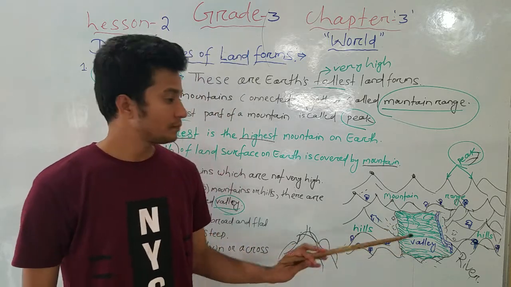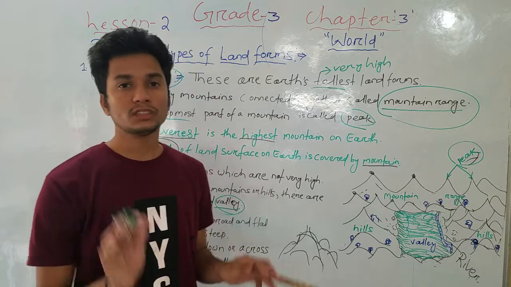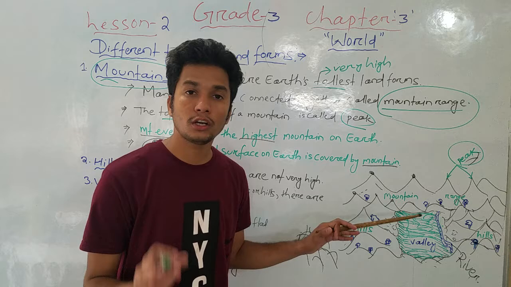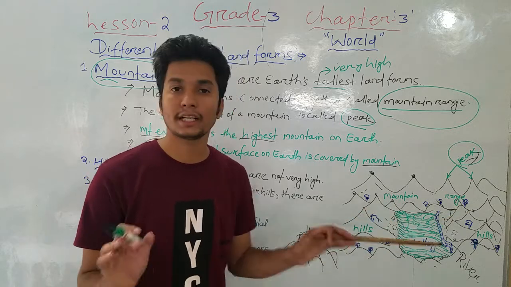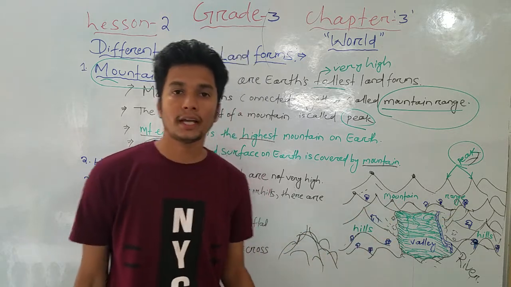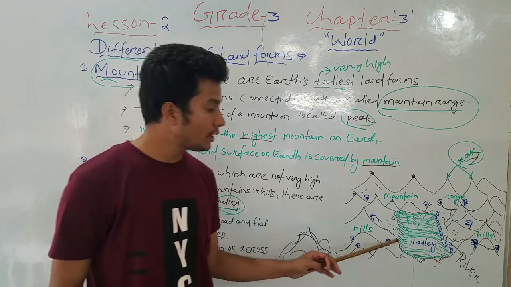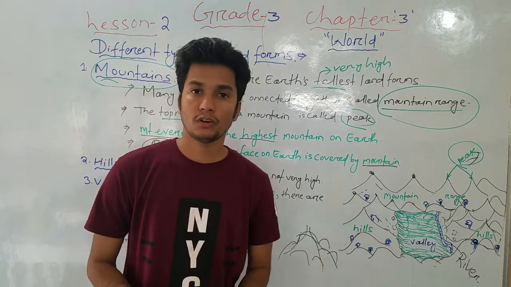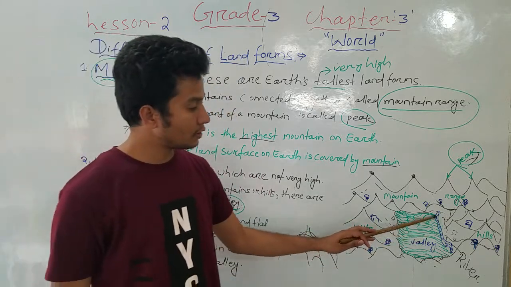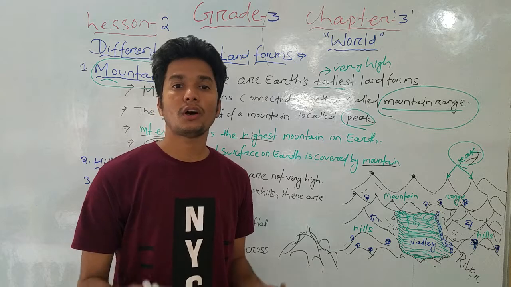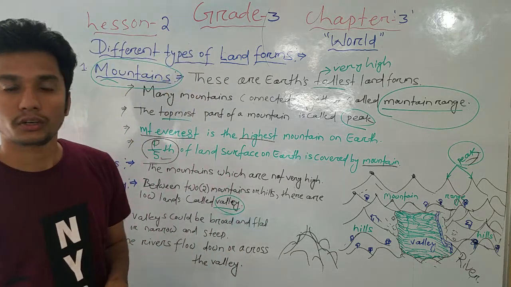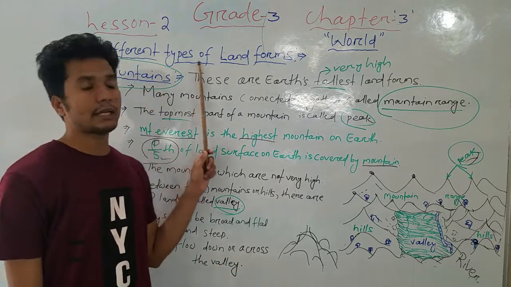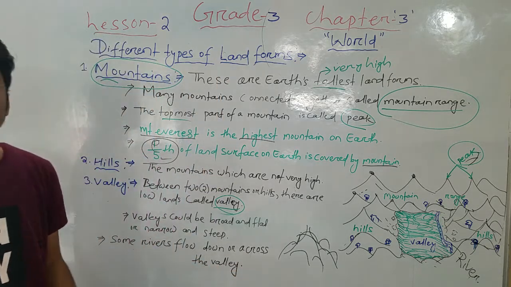You might have seen this if you have gone to any tourist or mountain area. This is the very low land area between two mountains and hills. This is called a valley. A valley could be flat, narrow, or steep. In a valley, rivers flow across or down the valley. Students, this is all about the different types of landforms on our earth surface.